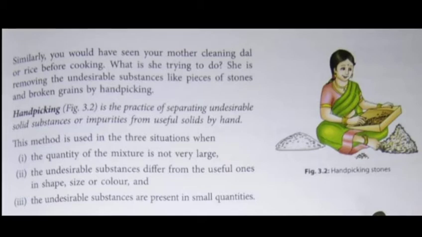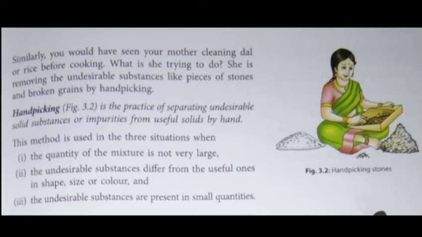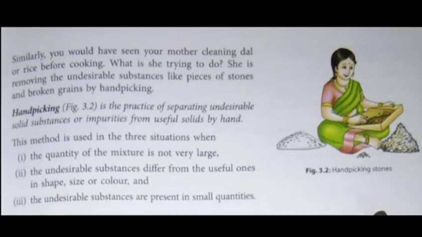And then the undesirable substances should be present in small quantities. If the undesirable substances are in a larger quantity than the desired ones, then you can't separate them out by your hand. That will be a very tedious method. You can't simply use your hands for this kind of separation when the undesirable substances are in large quantity. So what you want is that the quantity of the whole mixture should be low and the undesirable substances in that mixture should also be present in small quantities.